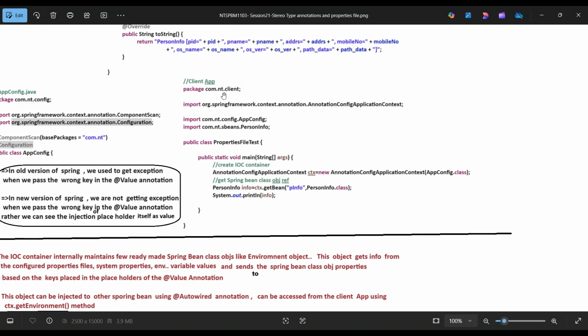Client app, package com.nt.client. We import AnnotationConfigApplicationContext, AppConfig and PersonalInfo, and the properties file, in the test class main method. We create the IOC container, AnnotationConfigApplicationContext ctx equals new AnnotationConfigApplicationContext(AppConfig.class), get the Spring bean class object reference, PersonalInfo info equals ctx.getBean("pinfo", PersonalInfo.class), and print it with System.out.println.